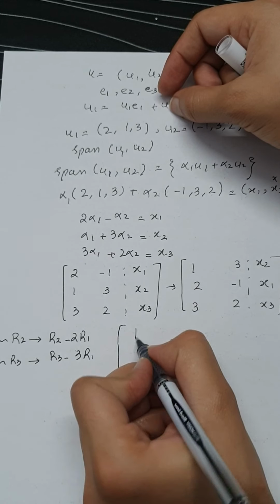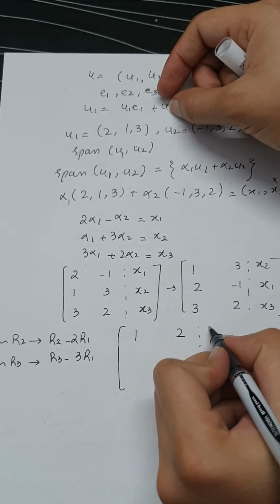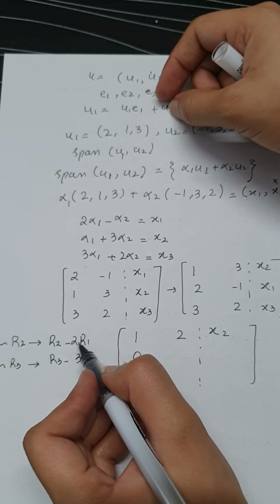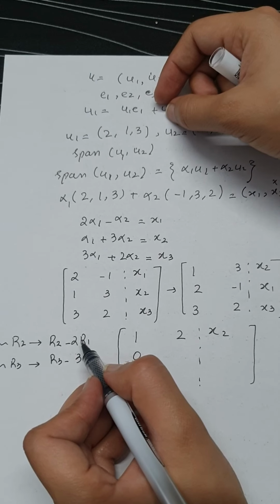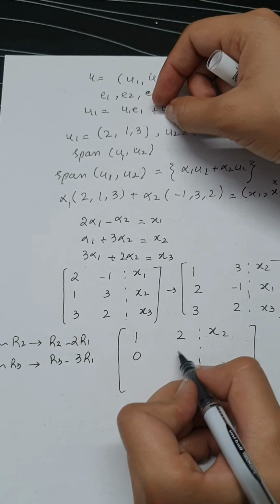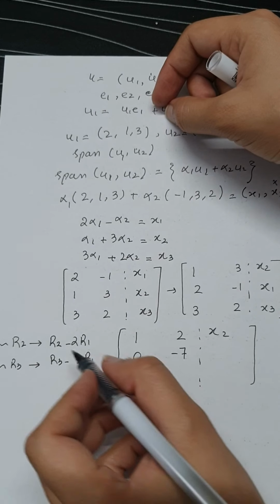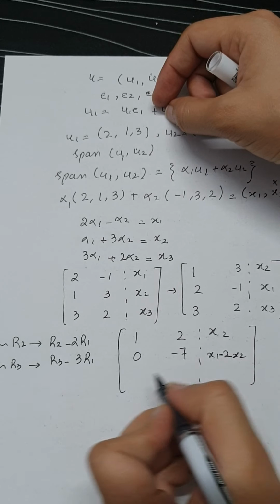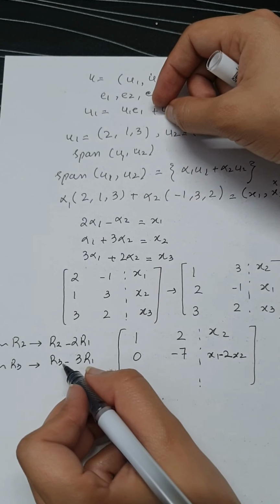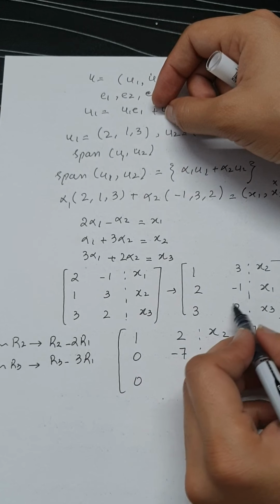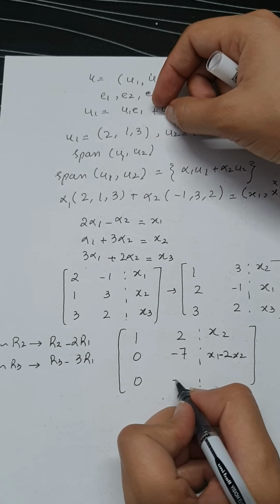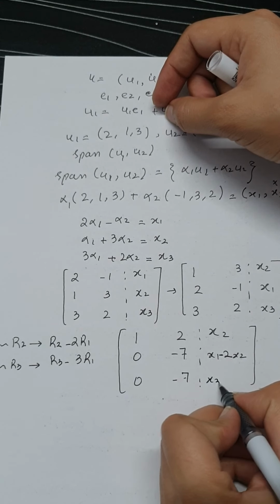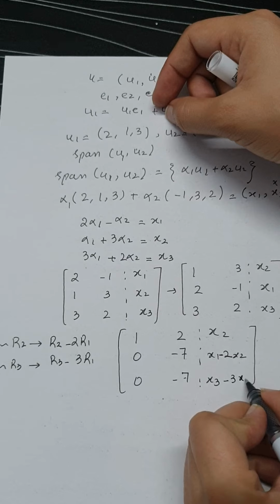After performing this operation, this will be equal to 0. r2 minus 2 times r1, so -1 minus 6 will give us -7, and then x1 minus 2 times x2. Similarly 0, then r3 minus 3 times r1, so 2 minus 9 will give us -7 again, and we will have x3 minus 3 times x2.